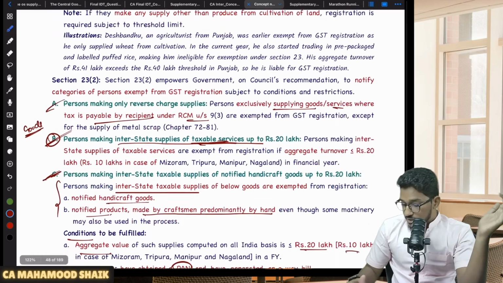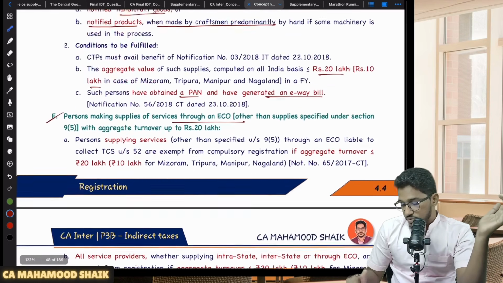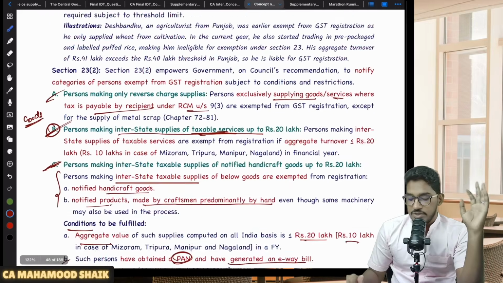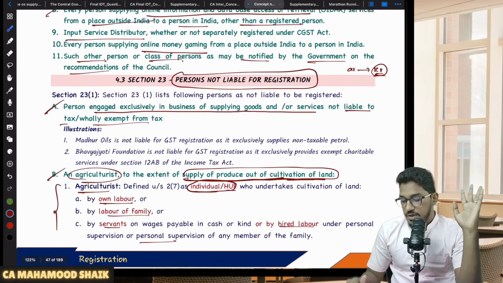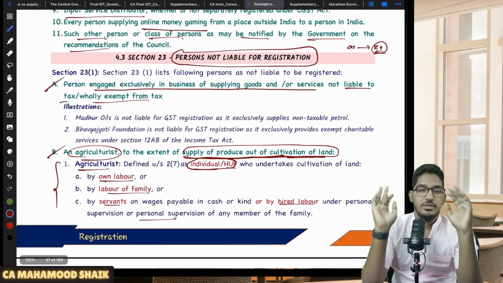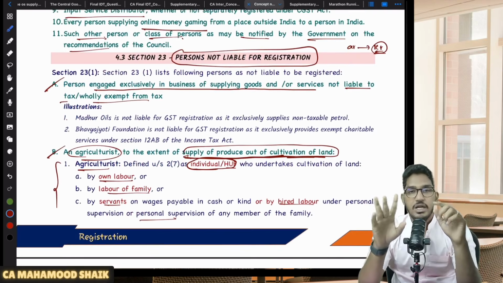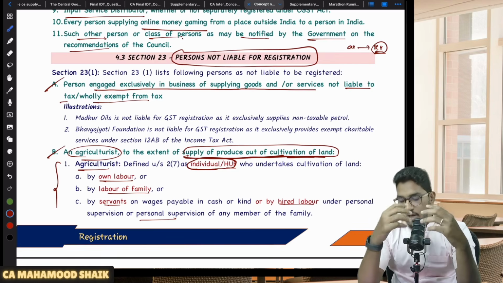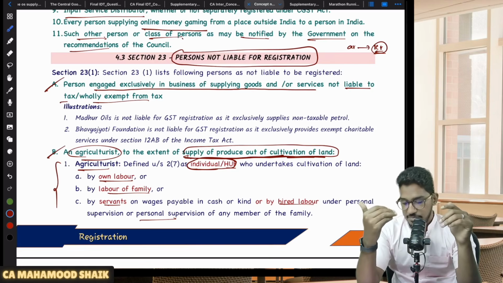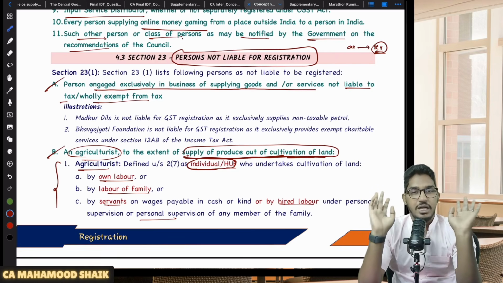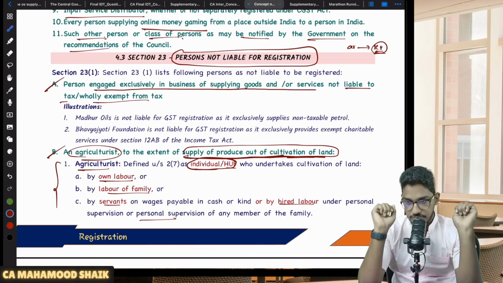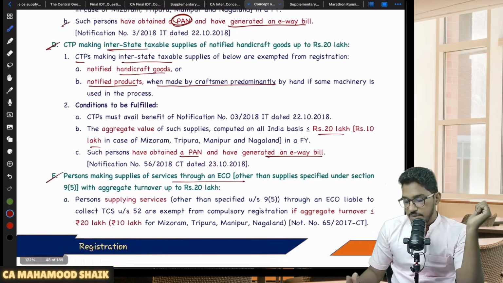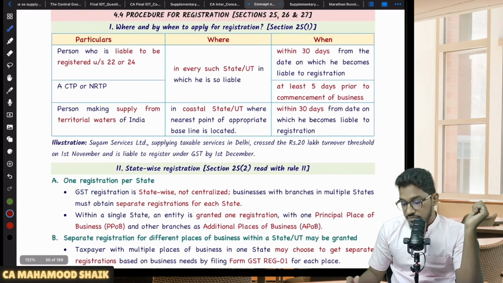Clear? Then whatever is there in section 23 subsection 2, I have already covered along with section 24, compulsory registration. If I have to say two things here: if you are a person exclusively engaged in making wholly exempt supply or non-taxable supply, or if you are an agriculturist making supply out of cultivation of land, then you are exempted from taking registration. Understood. So we have covered sections 22, 23, 24, all three sections.